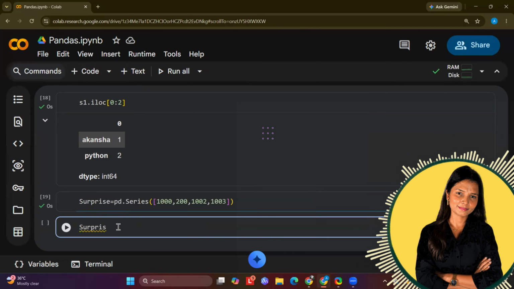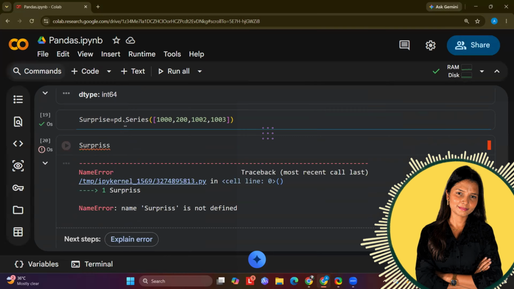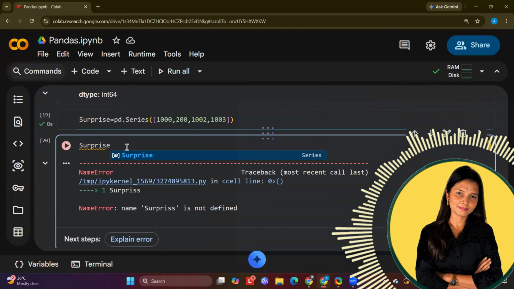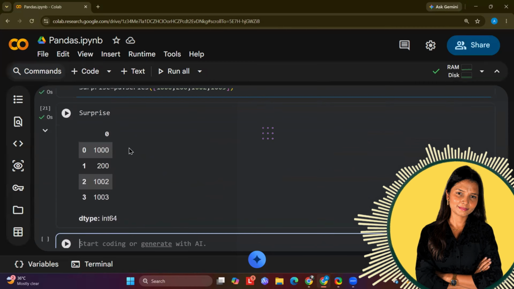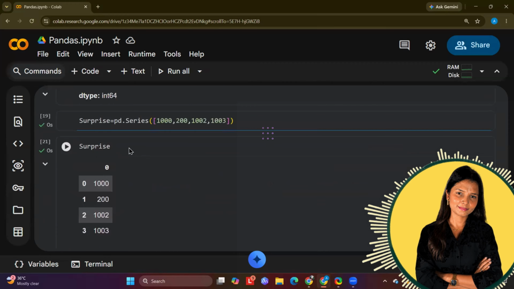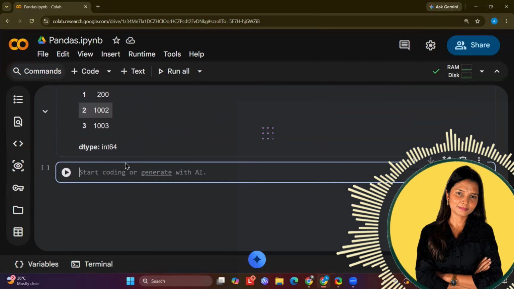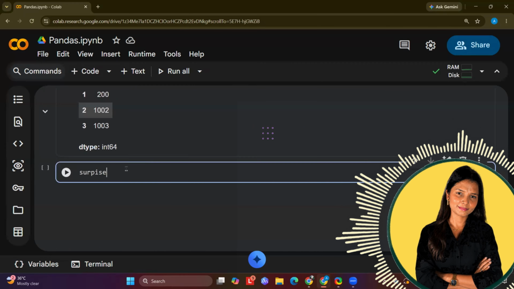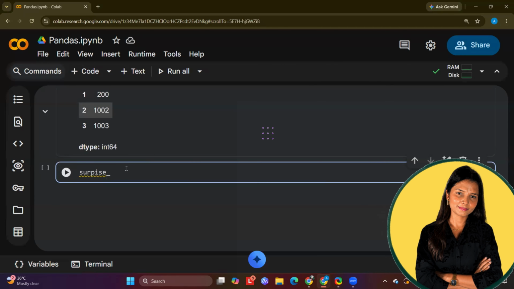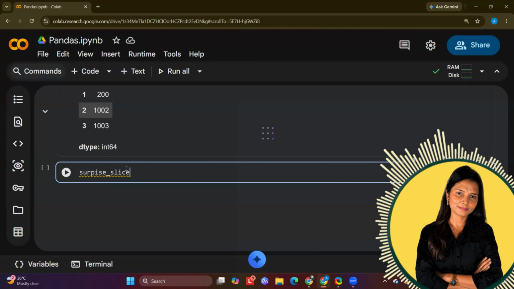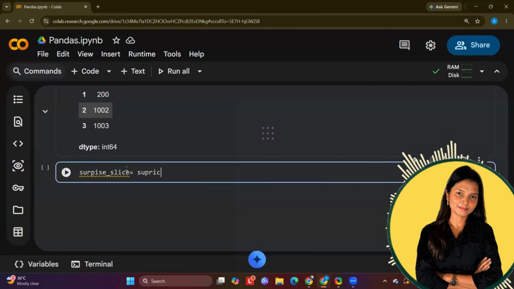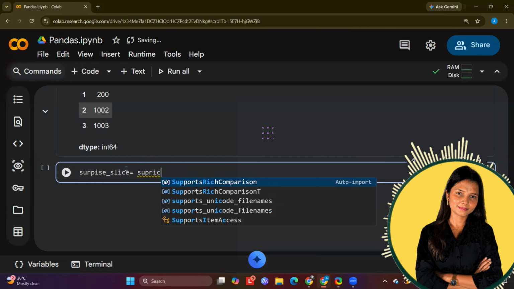Now I wanted to slice it. To slice it, it is easy. You write down surprise underscore slice and then surprise is obviously a variable in which we have series and we can use it directly, and then I will use the slicing method just like I did above. 2 colon. It means starting from 2, whatever exists, do that.